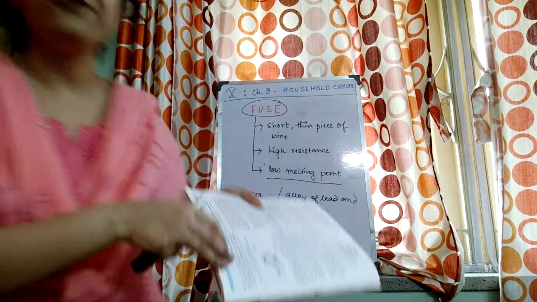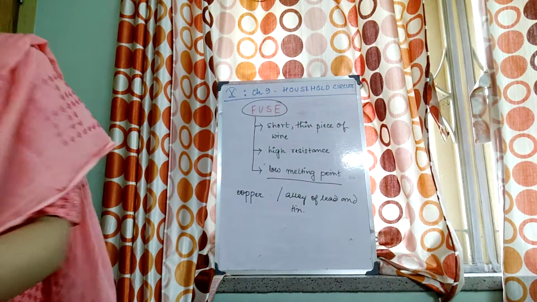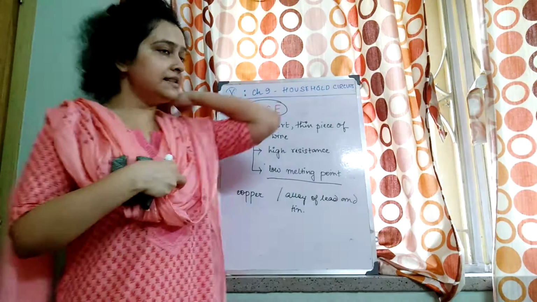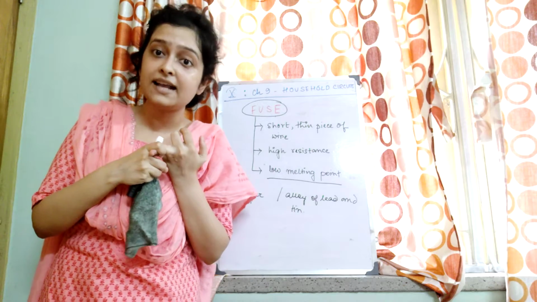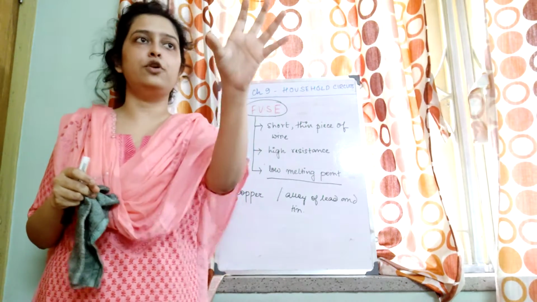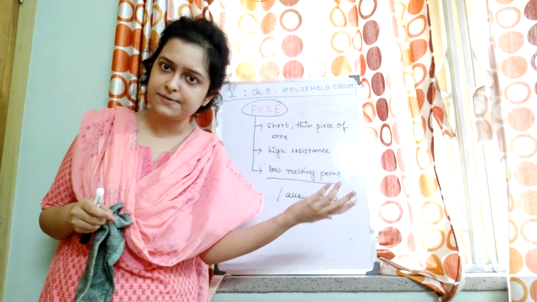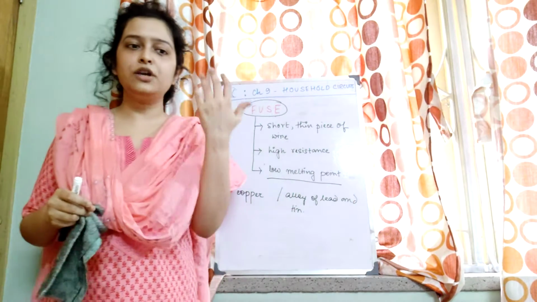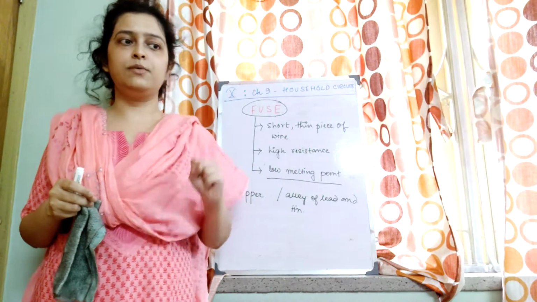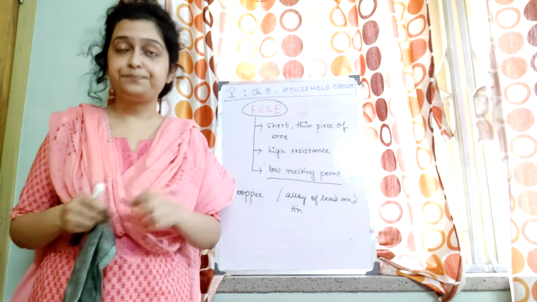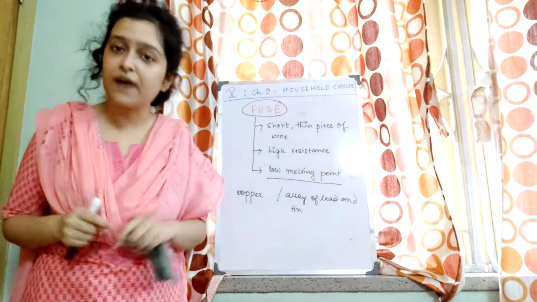No. So the flow of current is stopped. So the fuse wire therefore is made in such a way that it has got low melting point and high resistance. High resistance so that for a certain amount of current flowing through it, it can produce sufficient amount of heat energy. Joule effect of current. So sufficient amount of heat energy, why do we need that? So that it can easily melt the fuse wire.